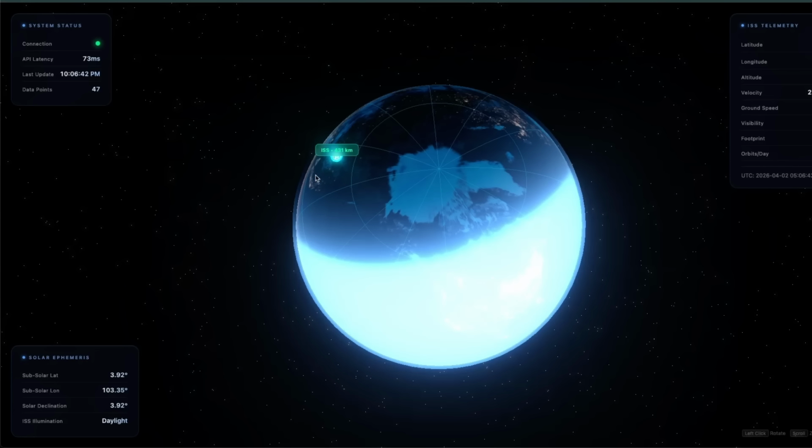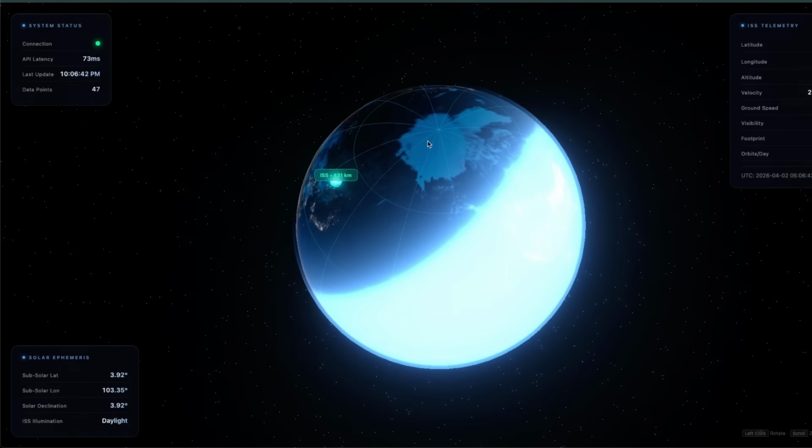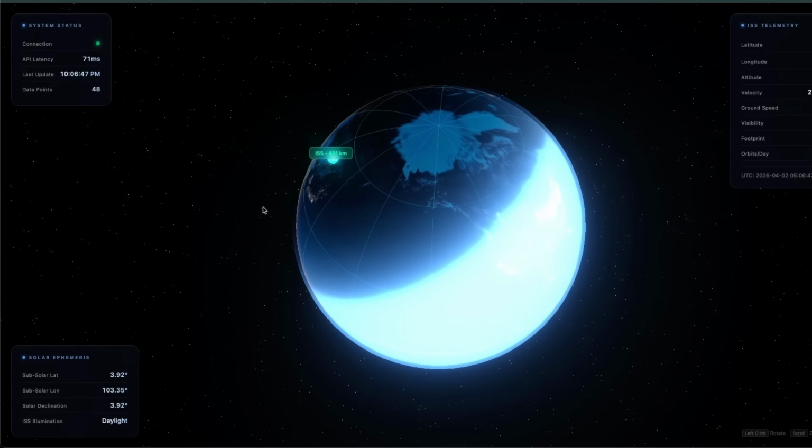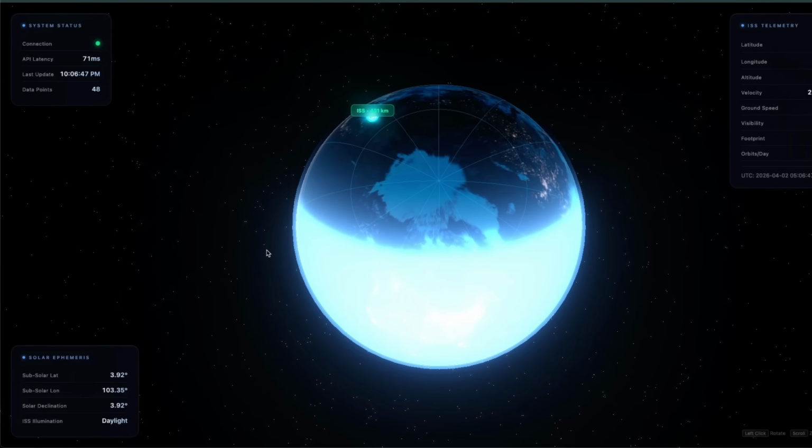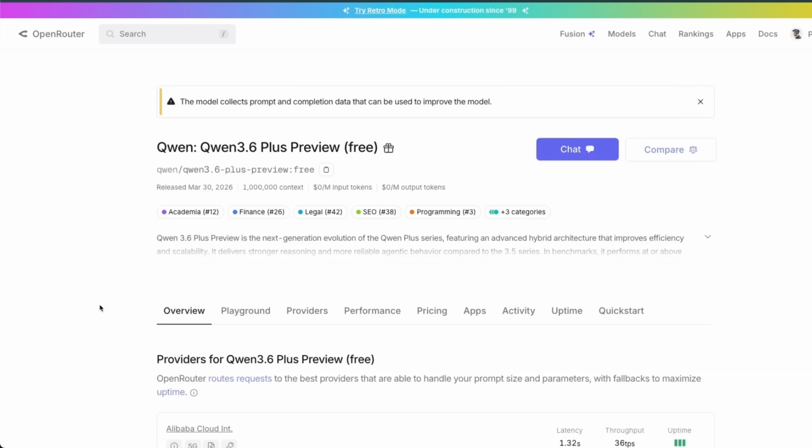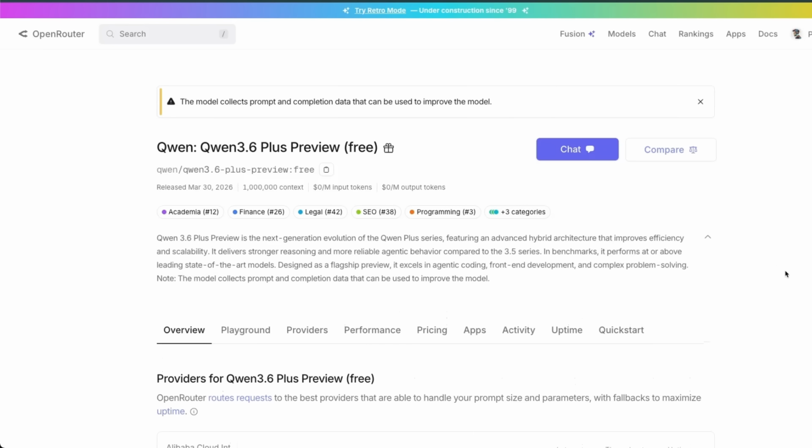Now, overall, it's a very, very strong release, and you can definitely use this model for agentic coding tasks. The main thing is going to be you need to select your harness wisely. Now, Qwen also told me that they're going to be releasing some open weight models as well. At the time of recording of this video, I don't have access to that, so I can't really include those. But I'll probably cover benchmarks in another video along with those open weight models.